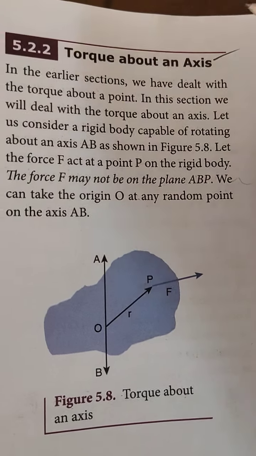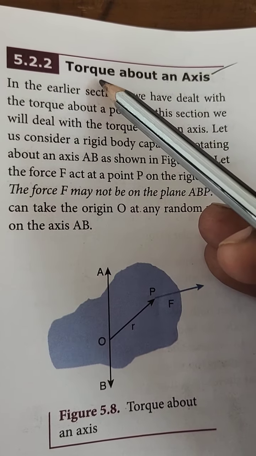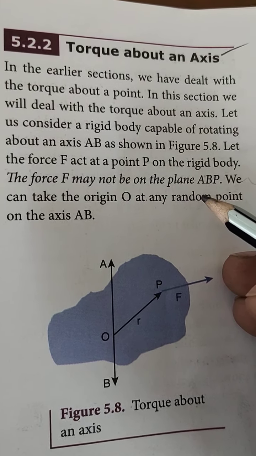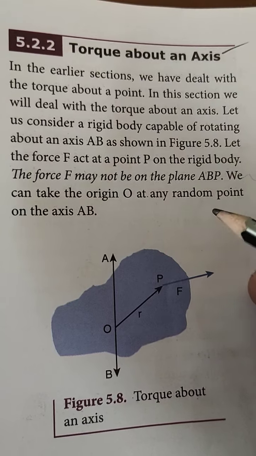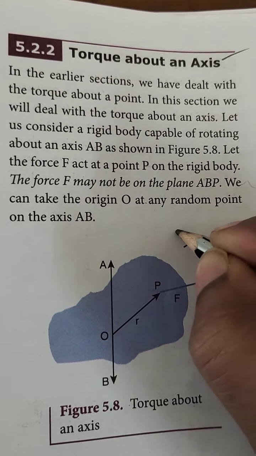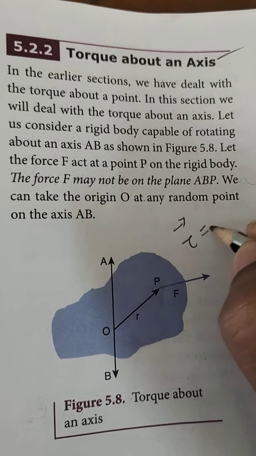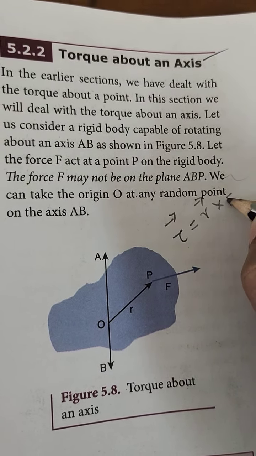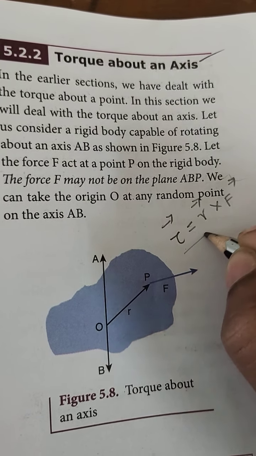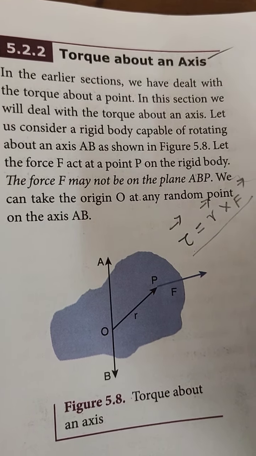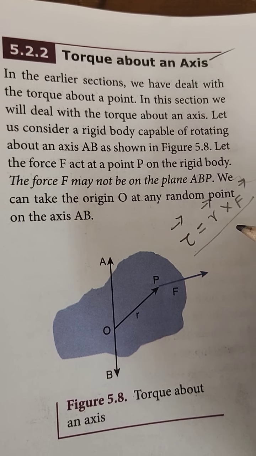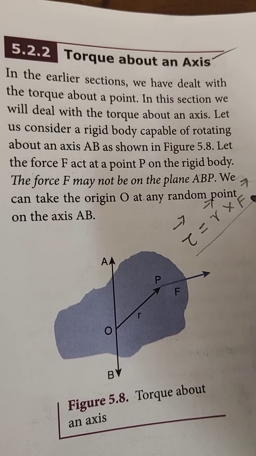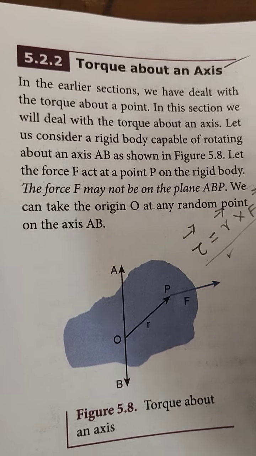Today we are going to see the topic of torque about an axis. In the last class we discussed what we mean by torque. Torque, represented by the symbol tau, equals the product of the position vector and the applied force. Torque is the moment of the external applied force about a point or axis of rotation.